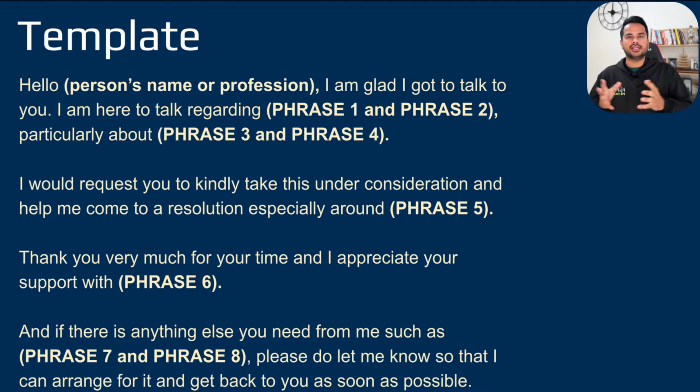We ourselves have tested it in our exams. I have got a perfect 90. Mohit has got a perfect 90. Our students are getting their perfect 90s even in all the sections, speaking definitely, and this template absolutely helps. The reason for that is because it's kind of a template, but it's more like a structure which is helping you to go from one sentence to the other. And we are still heavily relying on the content part.